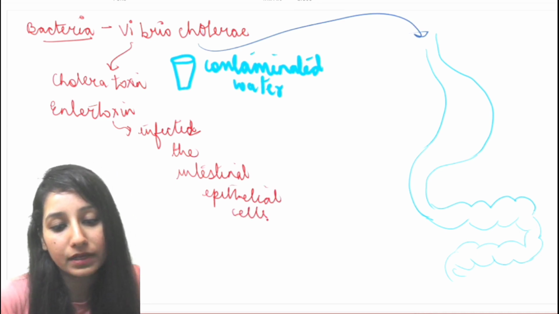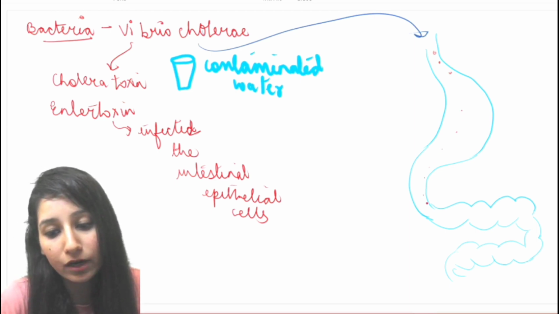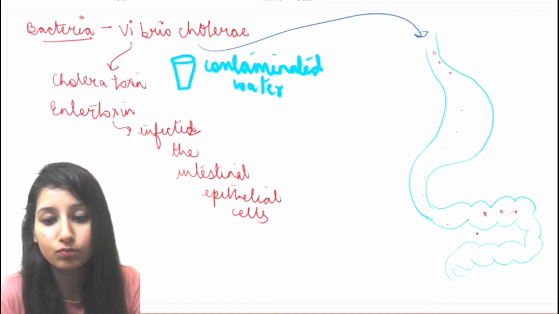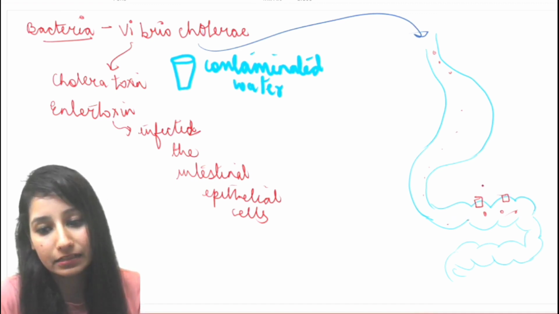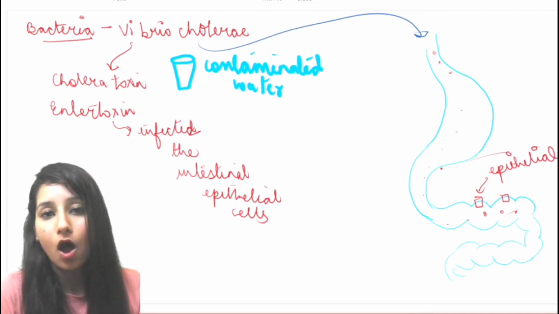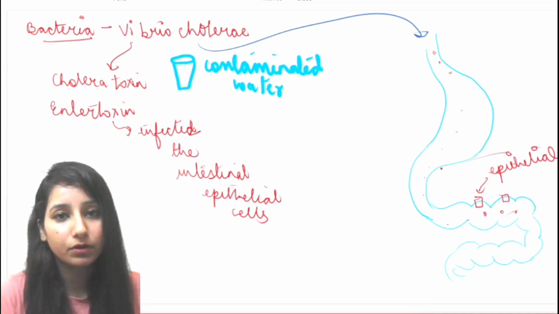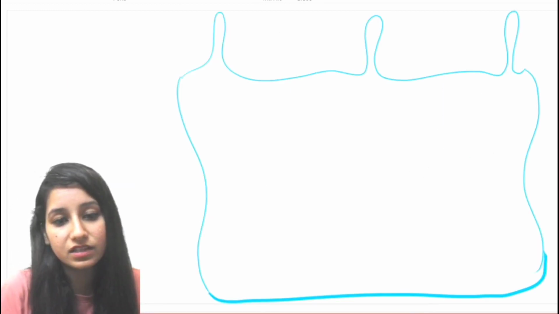For example, if this Vibrio cholerae has been consumed, it will move through our stomach, then to the duodenum, and it will enter into the small intestine. So it is present in the small intestine, and here on the membrane of the small intestine there are epithelial cells present. These epithelial cells will be infected by this Vibrio cholerae, or we can say cholera toxin, because Vibrio cholerae has released its cholera toxin. So now let's see what will happen.